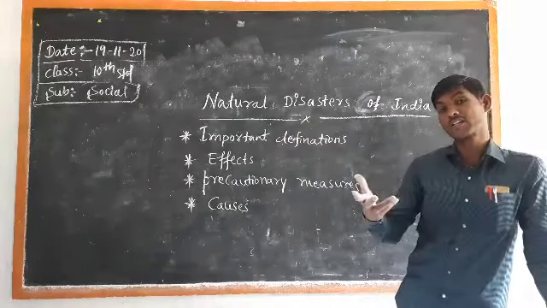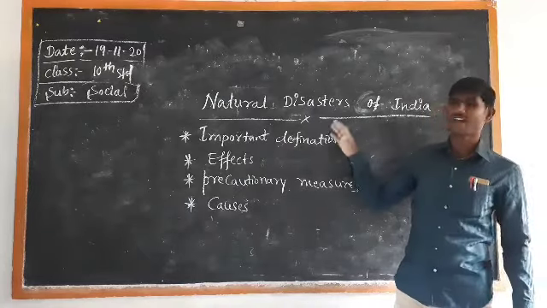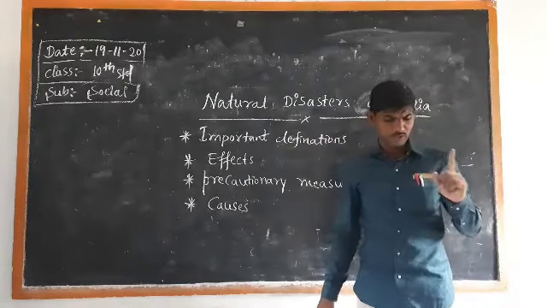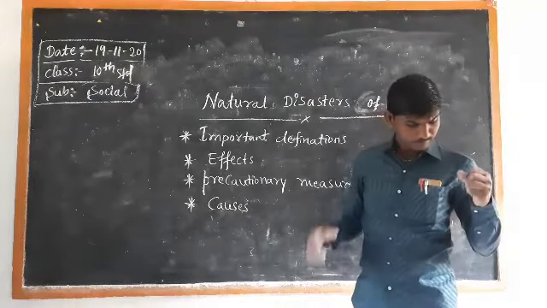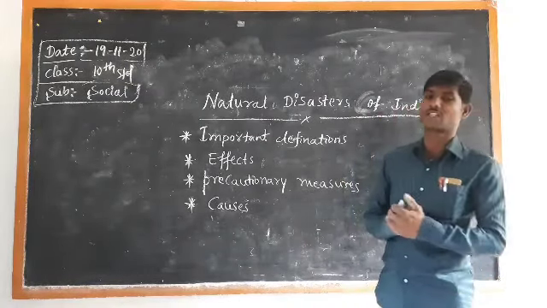So now it is time to understand precautionary measures. What precautionary measures do we have to take to control these natural disasters in our country? The very first one, precautionary measures to reduce these natural disasters: temporary settlement should be provided during natural disasters.